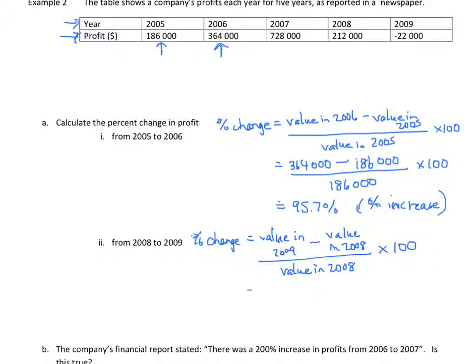Now in your table, in 2009, it reports that the company actually lost money, so the profit is recorded as a negative value, so negative 22,000, minus the value in 2008, so 212,000, divided by 212,000 times 100.